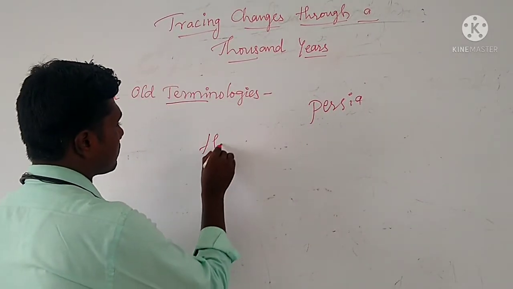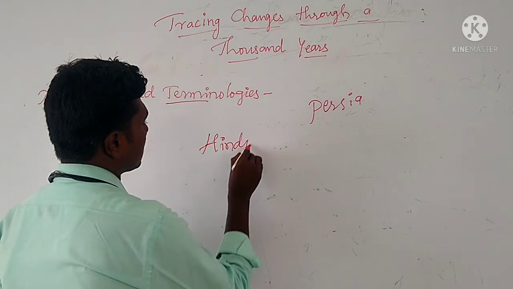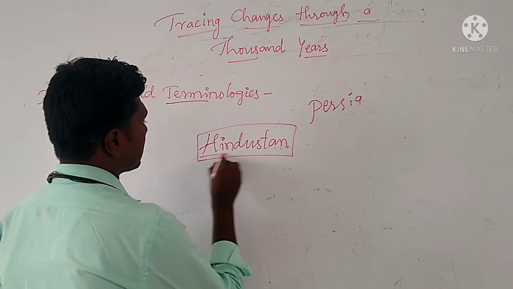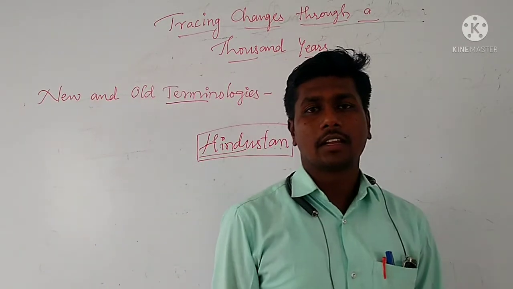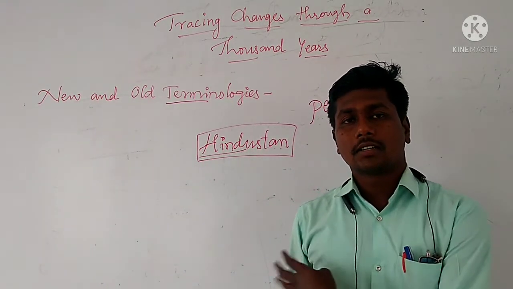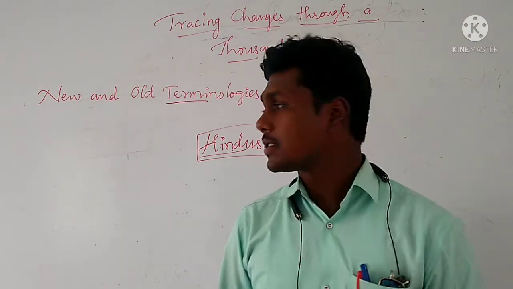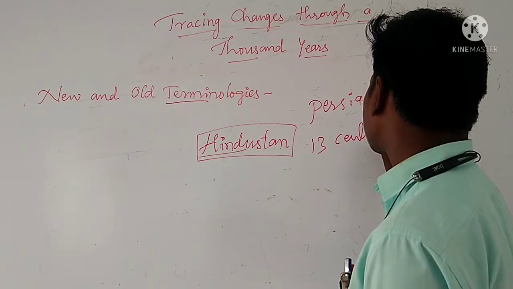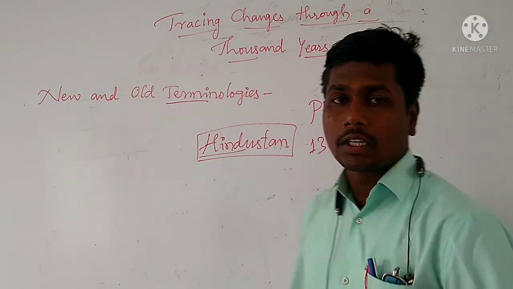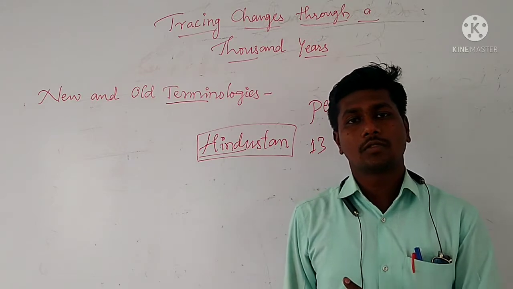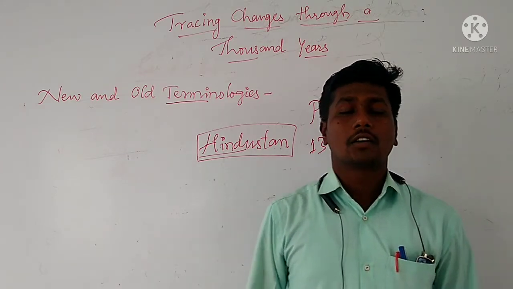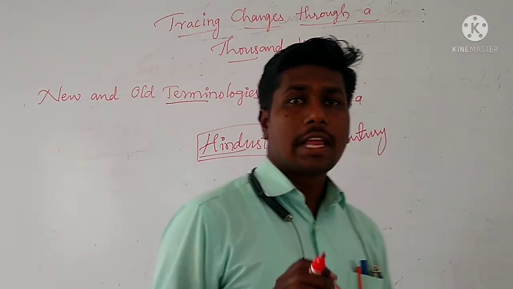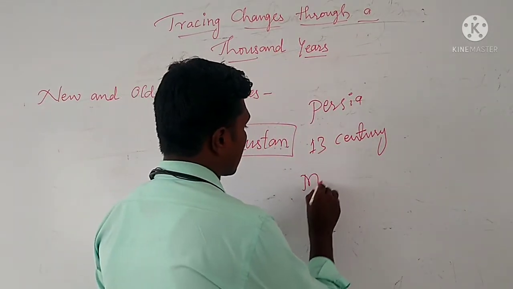Our own example means we will take one beautiful example, that is Hindustan. Which one? Hindustan, right? So about this we will learn. See, in the 13th century, the term Hindustan was used by a chronicler in the Persian language, called Minhaj-e-Siraj.